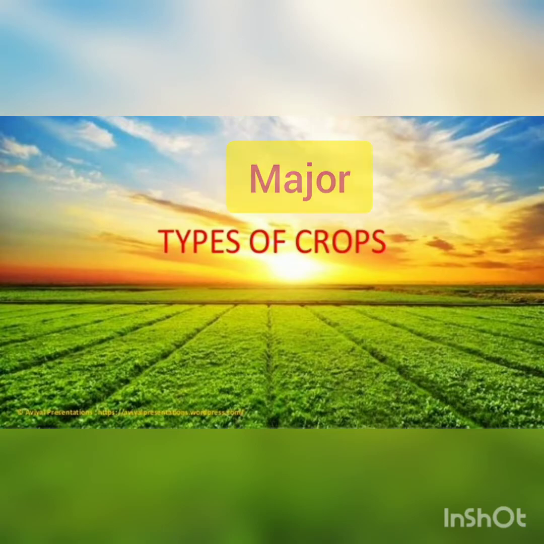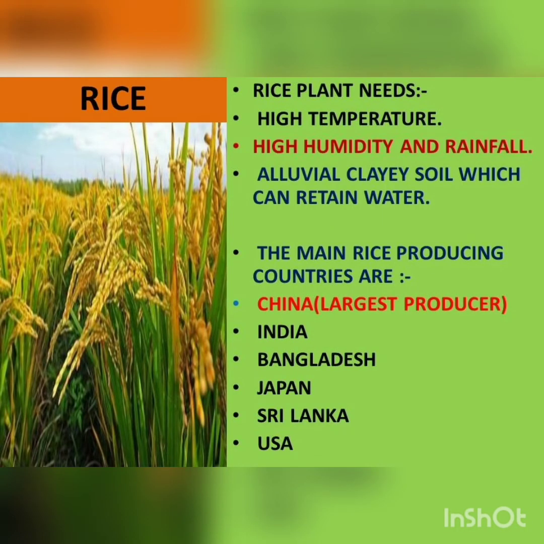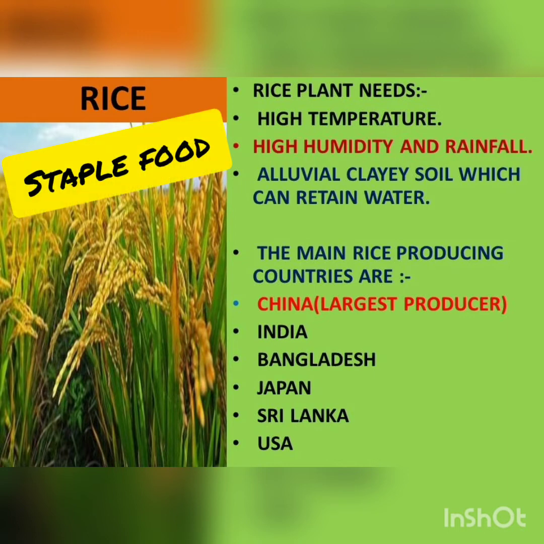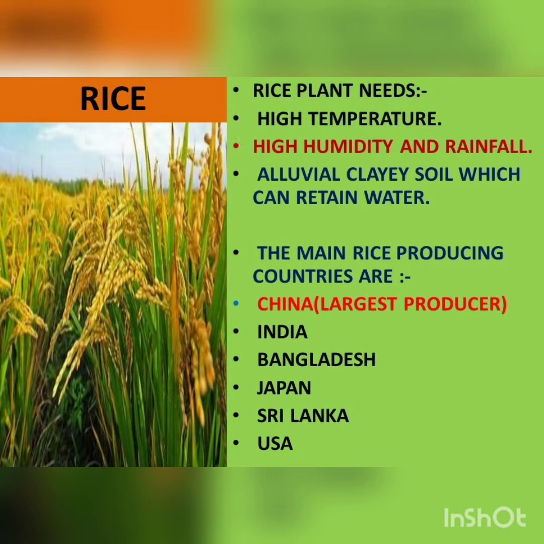First of all, let's understand rice. Rice. It is the staple food, basic food for at least half of the population in the world. It is the main crop cultivated in the hot and humid regions.